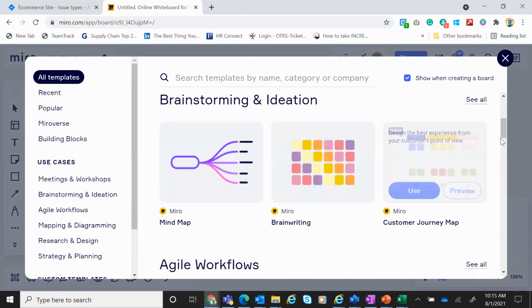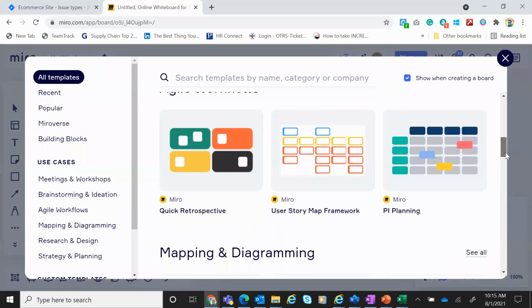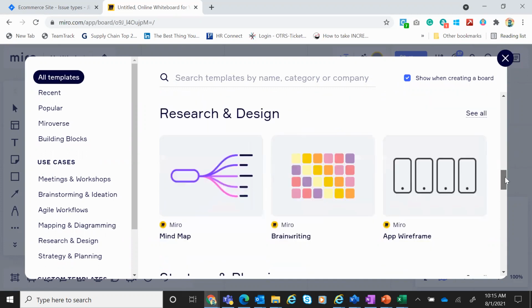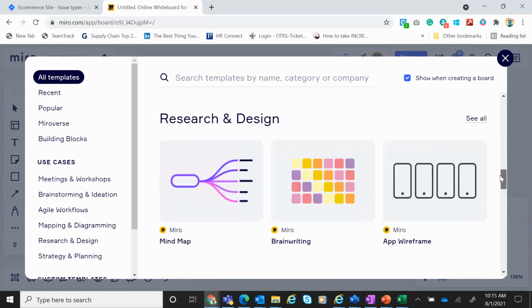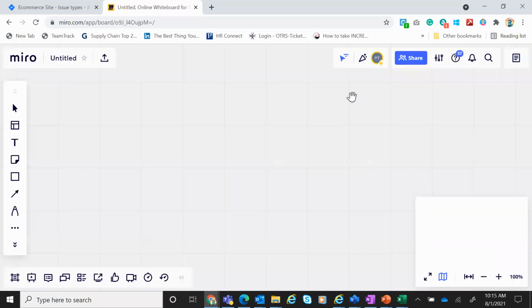Then do customer journey maps also. Then you can get into agile workflows, user story mapping. If you remember, we spoke about user story mapping, how you pick a big feature and then break it down into smaller features. First, you want to understand what the goals of the user are and so on. So this is a great tool if you want to collaborate. There is also wireframing, etc. that is available. So this is a great tool to have.